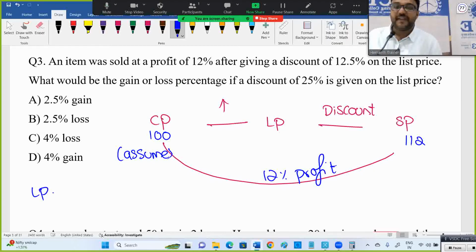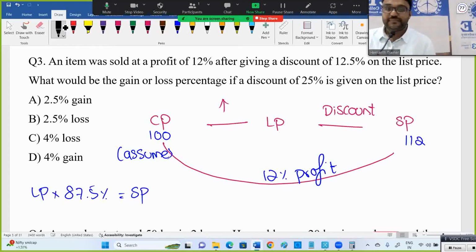Now what should be the labeled price? If you give 12.5% discount, then the selling price will come. 10% discount means 10% reduced, so I have to write 90%. Here 12.5% discount means 87.5% of labeled price should be equal to selling price. Are you understanding this equation?